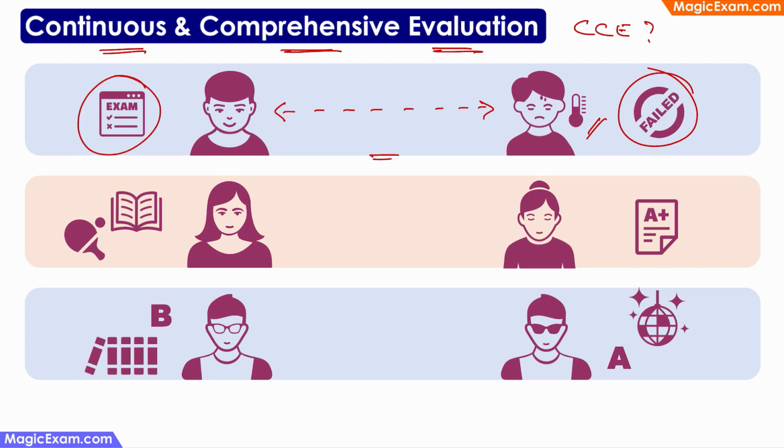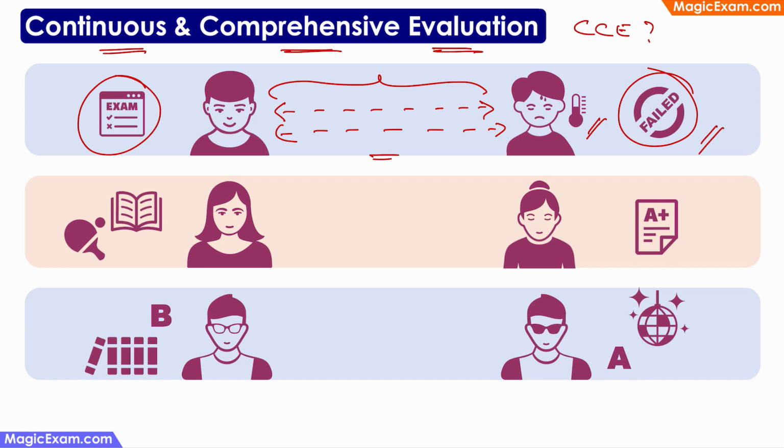Now, if we depend only on the annual exam, then Sham has failed and Ram has passed. But if we look at the effort that both of them have put in throughout the year, and if the assessment was done throughout the year, then both of them would have passed. So this is where continuous and comprehensive evaluation throughout the year would have helped.